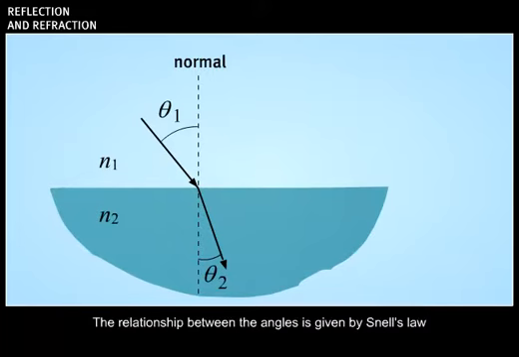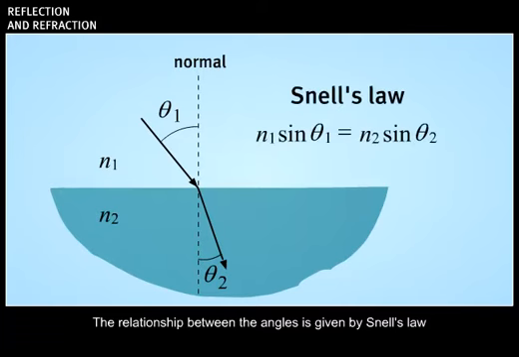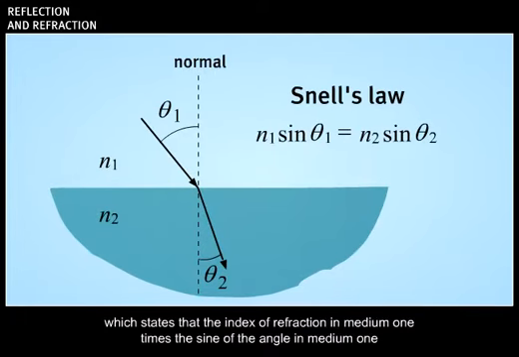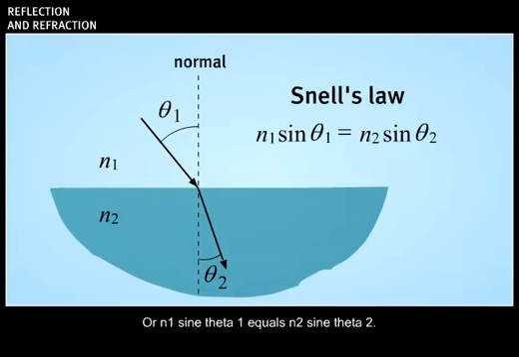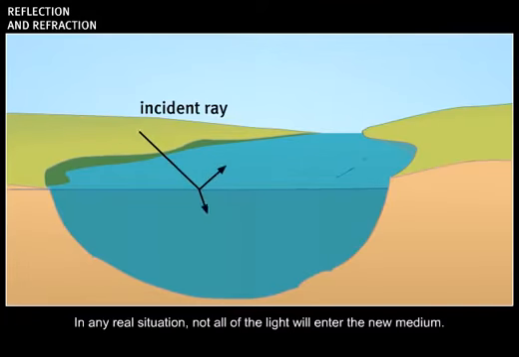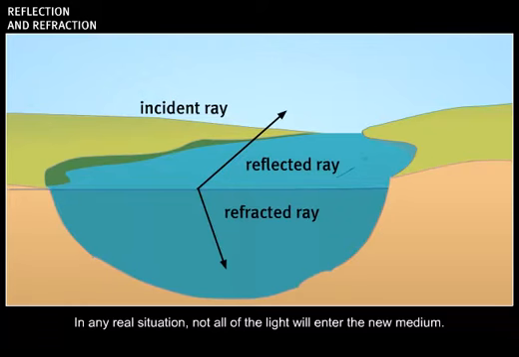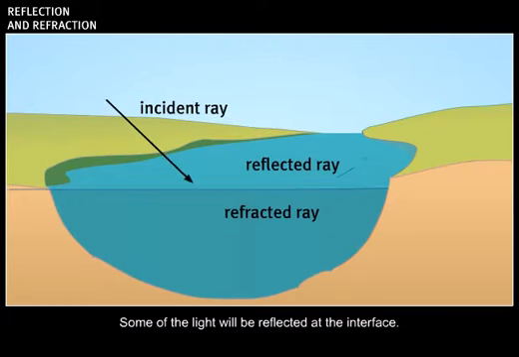The relationship between these angles is given by Snell's law, which states that the index of refraction in medium 1 times the sine of the angle in medium 1 equals the index of refraction in medium 2 times the sine of the angle in medium 2, or n1 sine θ1 equals n2 sine θ2. In any real situation, not all of the light will enter the new medium. Some of the light will be reflected at the interface.